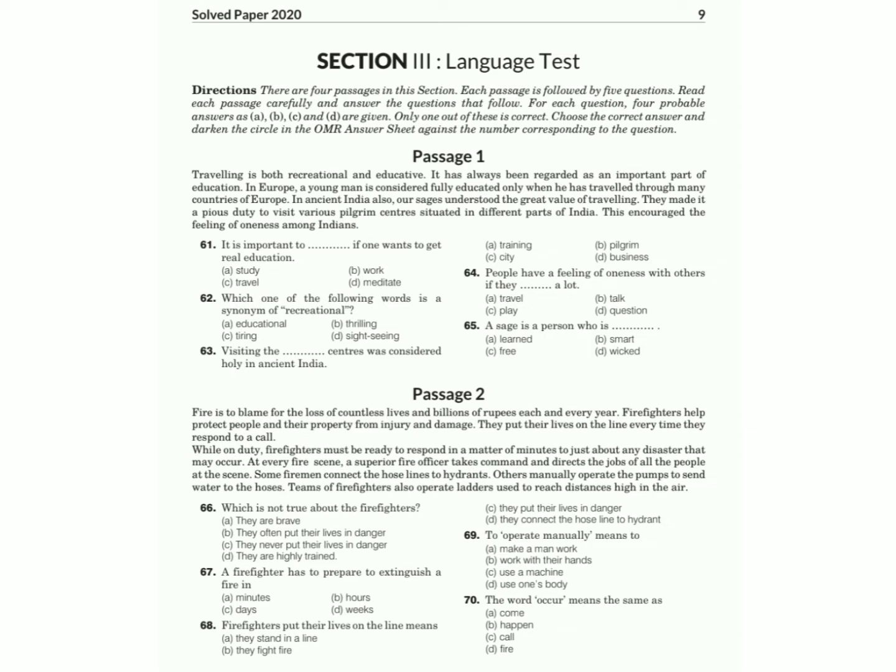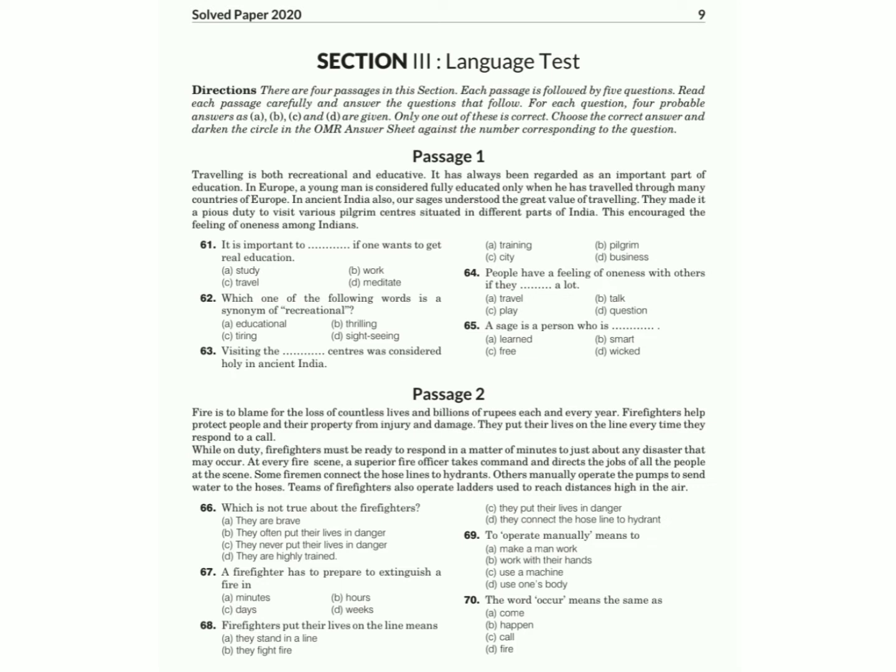There are 4 passages given in this language test, and altogether there are 20 questions in this section 3 of the exam which is being held by the JNVS for admission into the 6th standard.